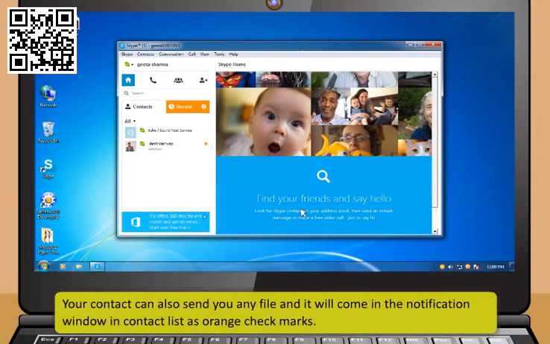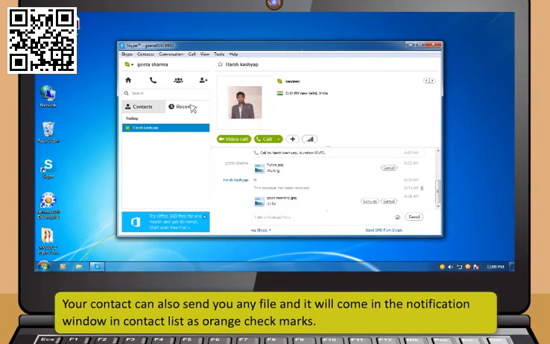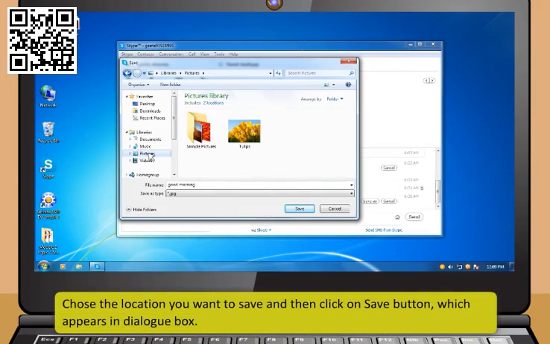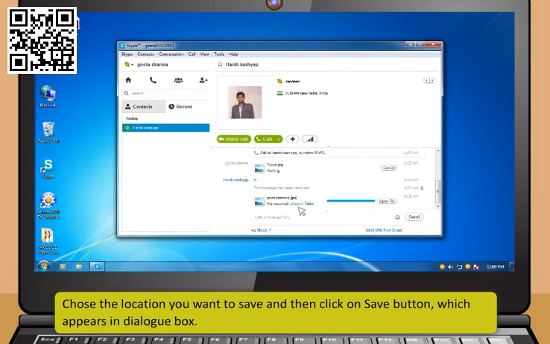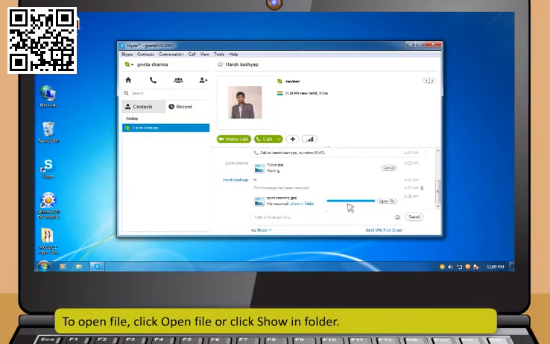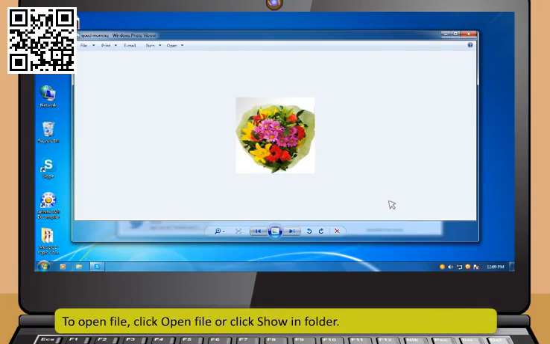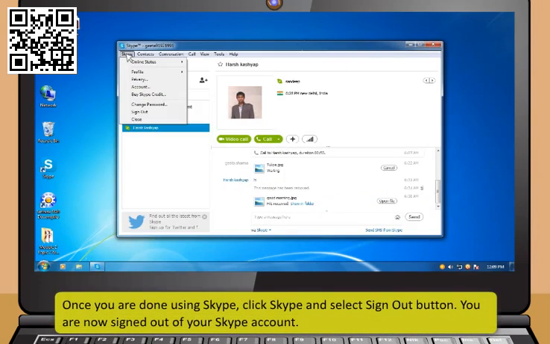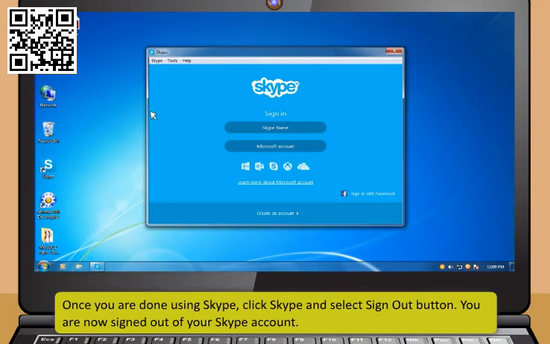Your contact can also send you any file and it will come in the notification window in the Contact List as orange check marks. You can receive the file by clicking the Save As button. Choose the location you want to save and then click on the Save button, which appears in the dialog box. To open the file, click Open File or click Show in Folder. Once you are done using Skype, click Skype and select the Sign Out button. You are now signed out of your Skype account.